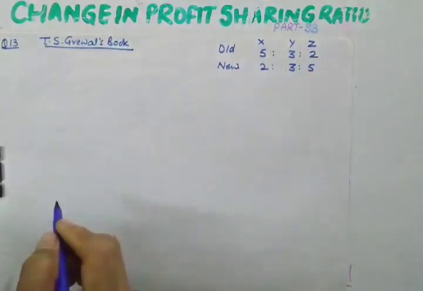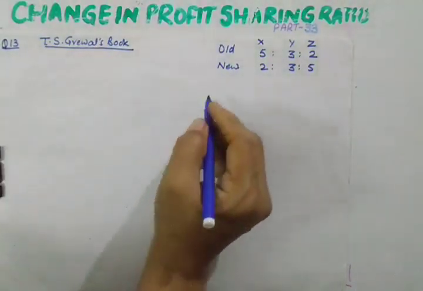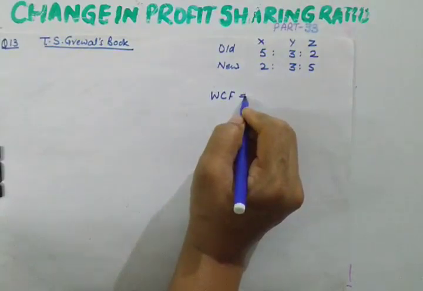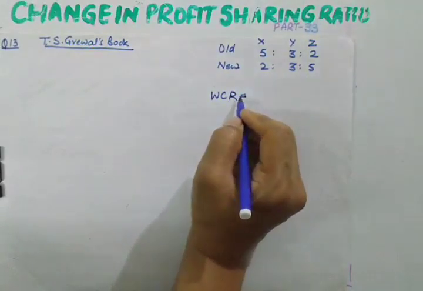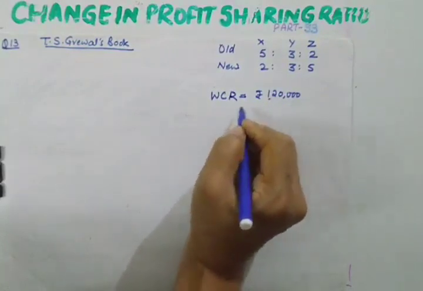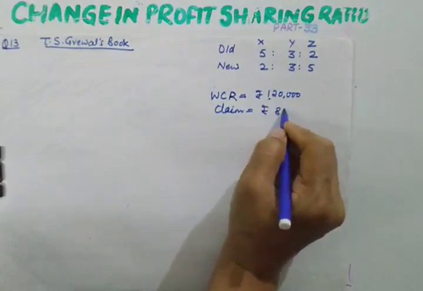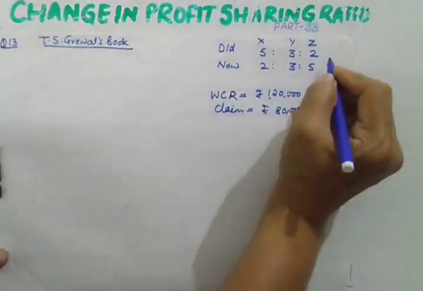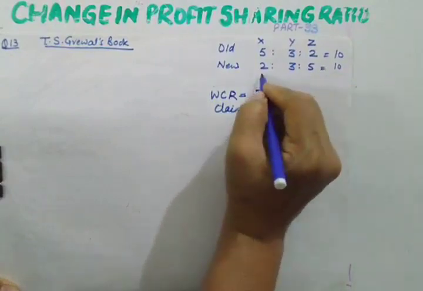You can also do this directly by applying the shortcut method. Workman compensation reserve appearing in the books is rupees 1,20,000 and the claim is rupees 80,000. So let us start. I am using the direct approach, the shortcut approach of calculating the ratio.